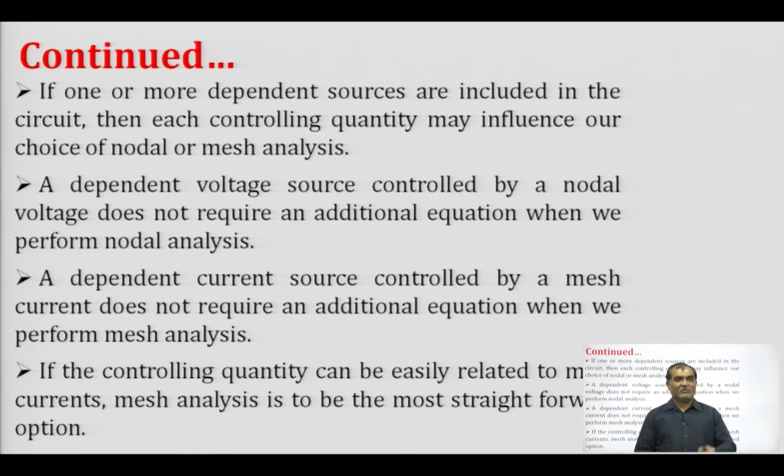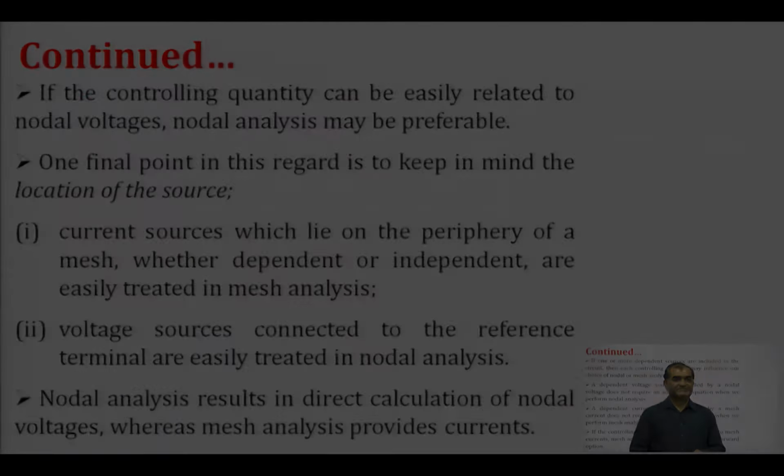So, the two points are: if our network contains a dependent voltage source which is controlled by a nodal voltage, then obviously we go for nodal analysis, and if we have a dependent current source present in our network which is controlled by a mesh current, we go for mesh analysis.